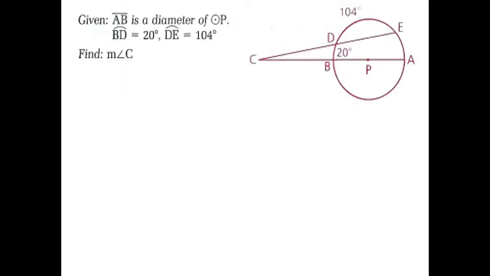Next. What about this one? AB is a diameter of circle P. Arc BD is 20. Arc DE is 104. What is the measurement of this angle? What are you going to do first? Very good. We need to find the measure of arc EA first. We need to get this. We will subtract this to get our unknown. But how do you find arc EA?